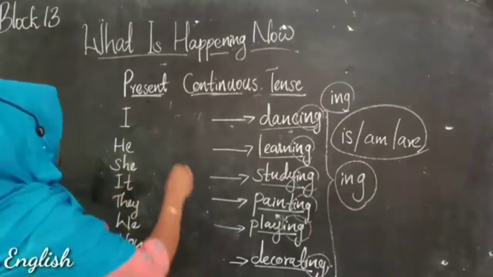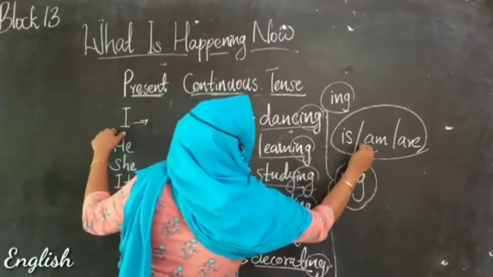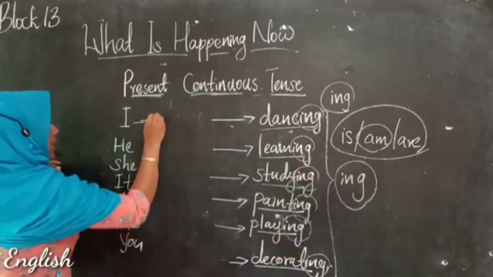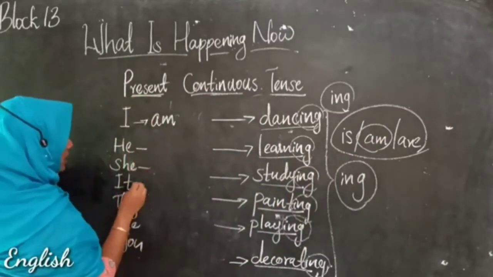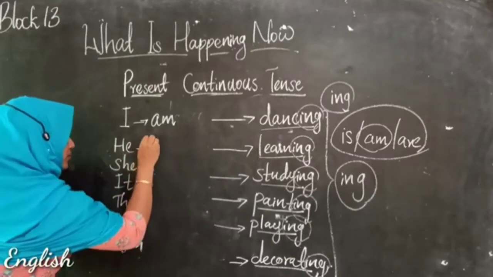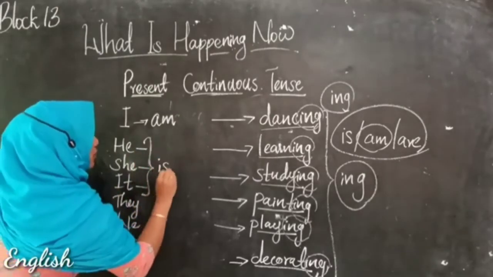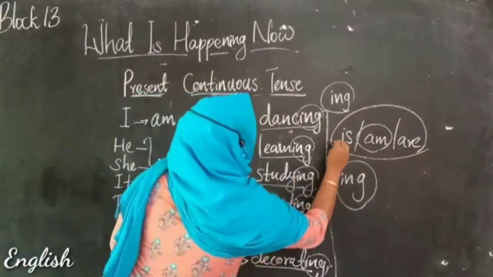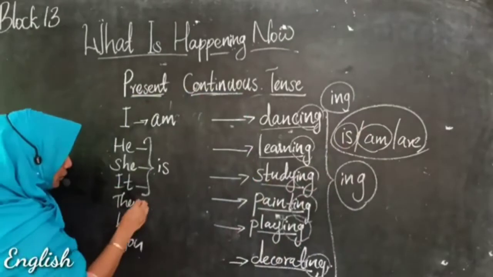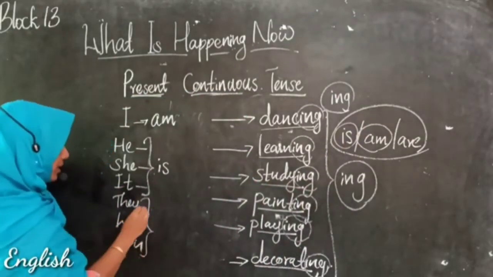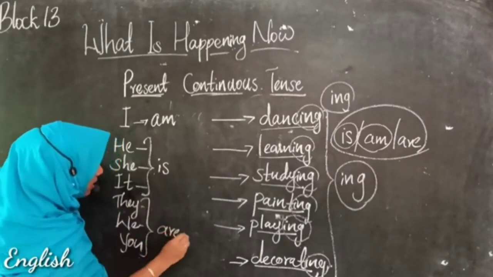These are the pronouns. So with I, we can use this am. I am. Then with he, she, and it, in three of these pronouns, we can use the short word is, and with they, we, and you, there we can use are, A-R-E.